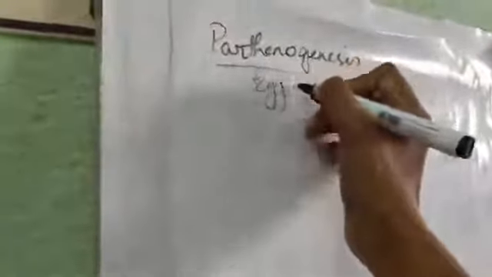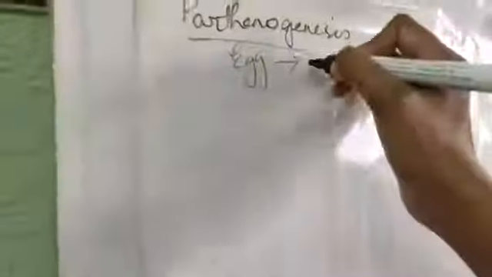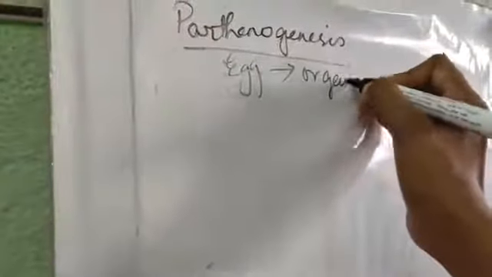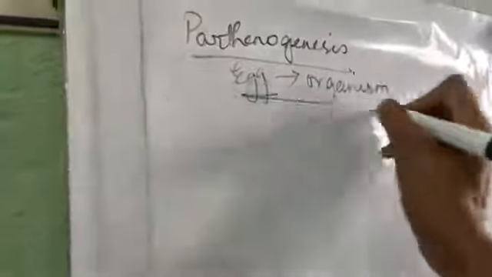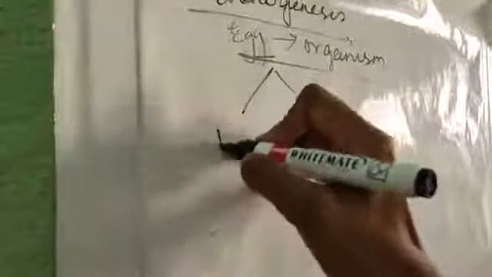So parthenogenesis is a special type of reproduction in which the egg directly develops into a new organism without any fusion of the gametes. Okay, egg directly produces organism. Now it is of two types, haploid and diploid.